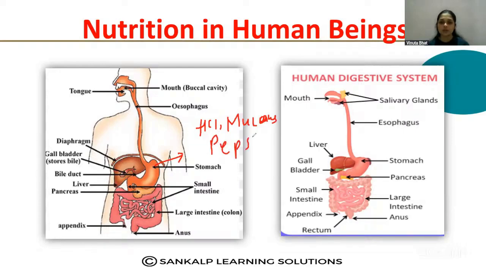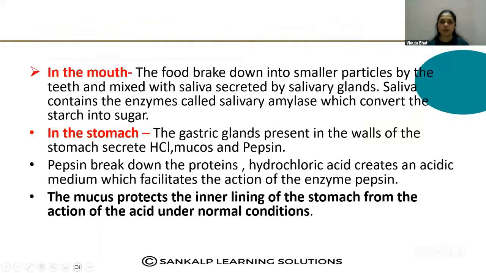So these are the 3 important chemicals that are secreted by the walls of the stomach. What are all the 3 important? HCl, mucus and pepsin.